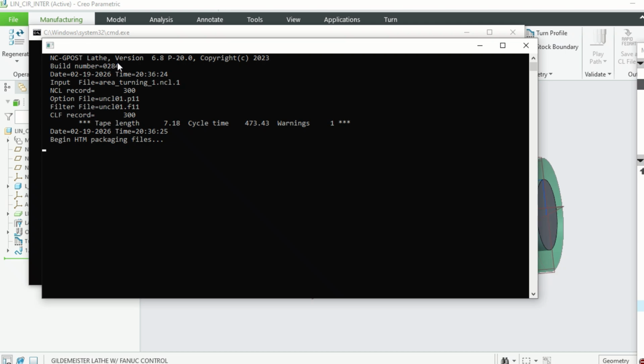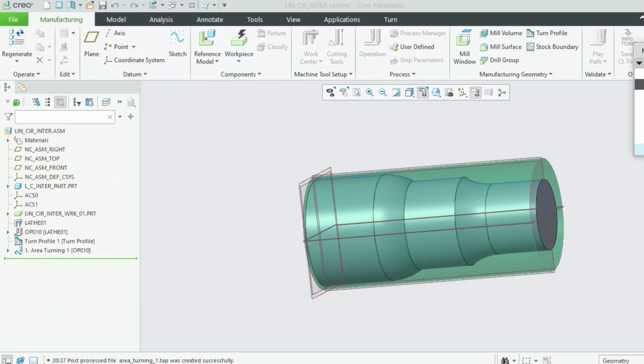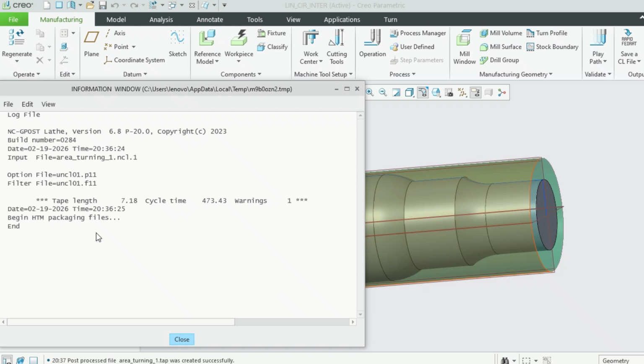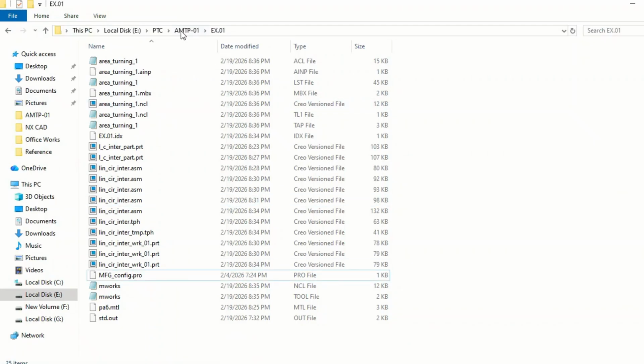G post lathe, input file area turning, NCL is the cutter location file. That's it, done. Our NC program is ready now. The NC program is there in the tab file.